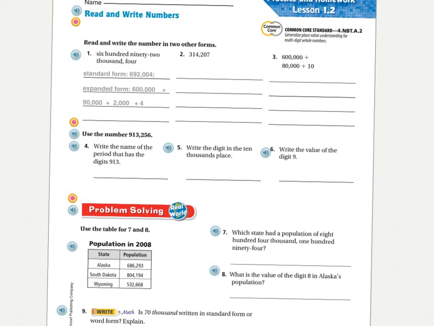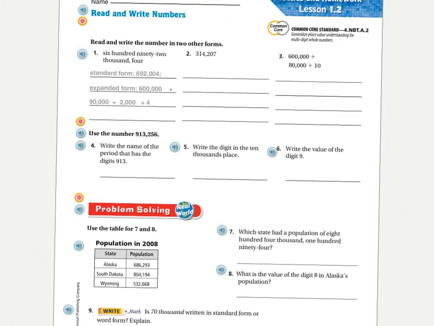This lesson is 1.2 in Go Math. We are going to do numbers 2, 4, and 7, and then we'll just discuss number 9. Okay, so to start with number 2, the directions say to read and write the number in 2 other forms. We already have it in standard form, so we need to write it in word form and expanded form.